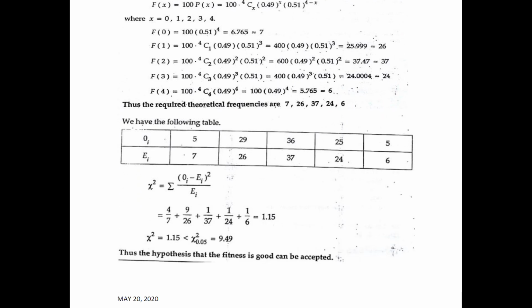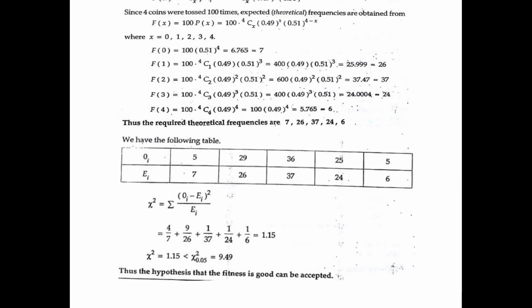Now let's put it in the form of a table. The observed frequencies, which are from the given data, are 5, 29, 36, 25 and 5, and these are the expected frequencies: 7, 26, 37, 24 and 6. So we have the observed frequencies, we have the theoretical frequencies.